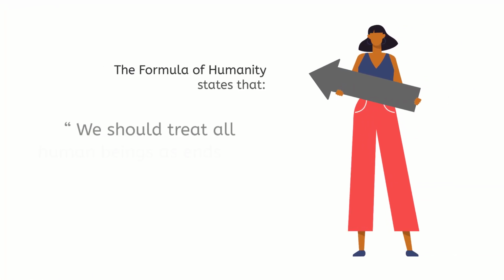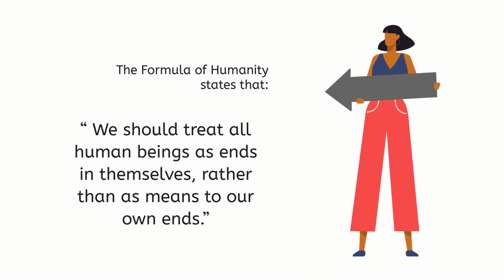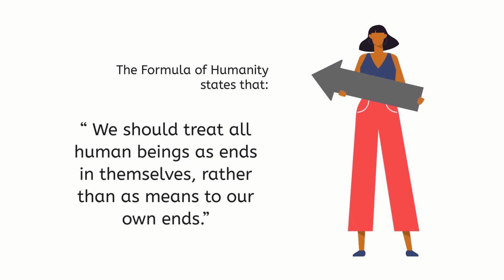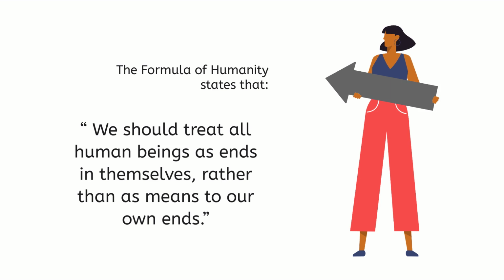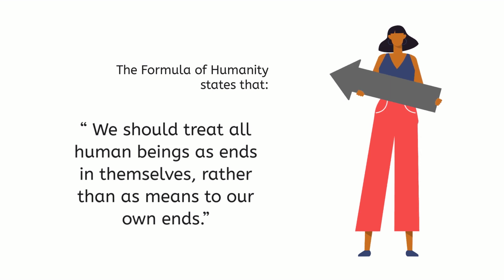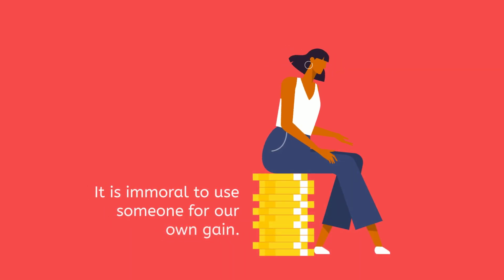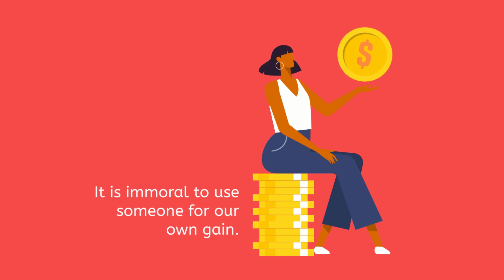The formula of humanity states that we should treat all human beings as ends in themselves, rather than as means to our own ends. This means that we should never use people for our own purposes or treat them as mere objects. Instead, we should always respect their dignity and autonomy as rational beings. For example, it would be immoral to use someone for our own gain, such as exploiting their labor for profit.